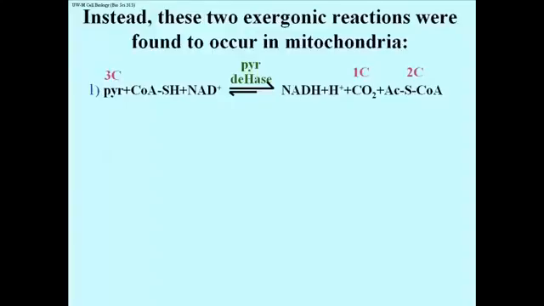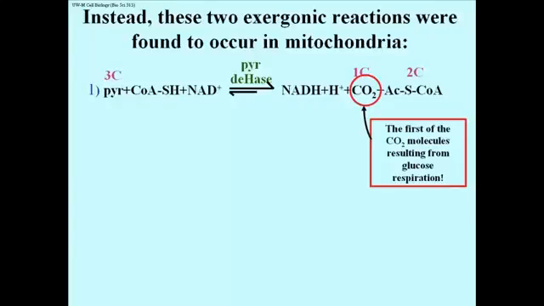As you can see, it's an exergonic reaction. And the electron carrier that grabs the electrons away from pyruvate is NAD+, and it becomes NADH. And the other thing to point out here is that in this process, the first of the carbon dioxide molecules that are to result from glucose oxidation or glucose respiration has now come off, and since there were 2 pyruvates per glucose, we would say that 2 of the carbon dioxide molecules have been accounted for in the overall combustion of a molecule of glucose.